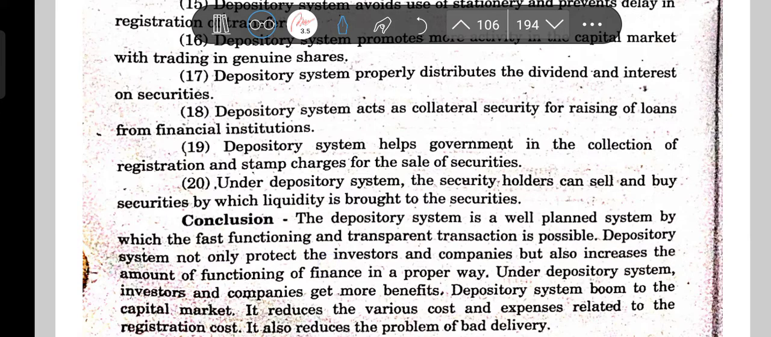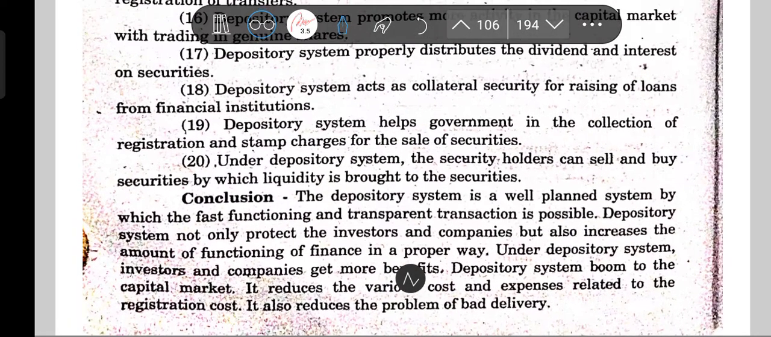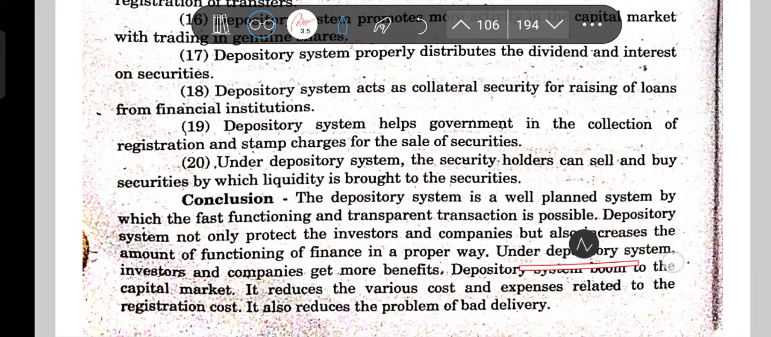The depository system not only protects the investors and companies, but also increases the amount of functioning of finance in the proper way. Under the depository system, investors and companies get more benefit. It is a boon to the capital market, and it reduces various costs and expenses. Even it is exempted from stamp duty. That is one cost that you could add.